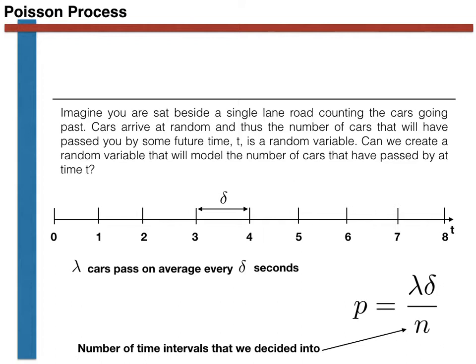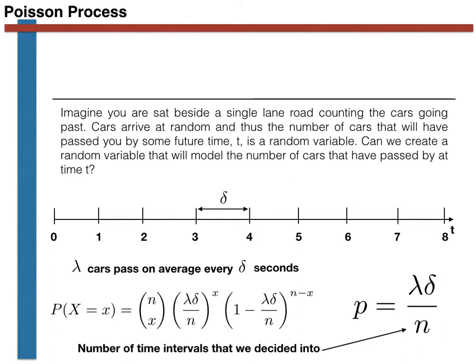The result of all this is that because we observe the road for n of these time windows of length delta, what we are essentially sampling when we count the number of cars that go past over multiple time windows is a binomial random variable. We obtain the total number of cars that have passed us by performing a series of Bernoulli trials and by adding all these random variables together.